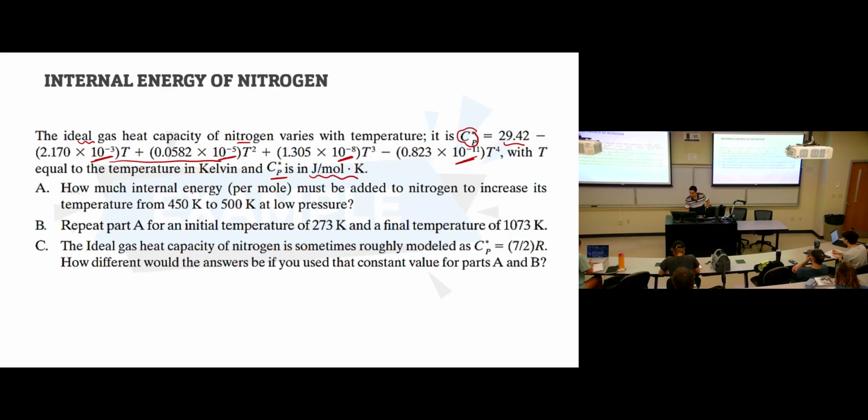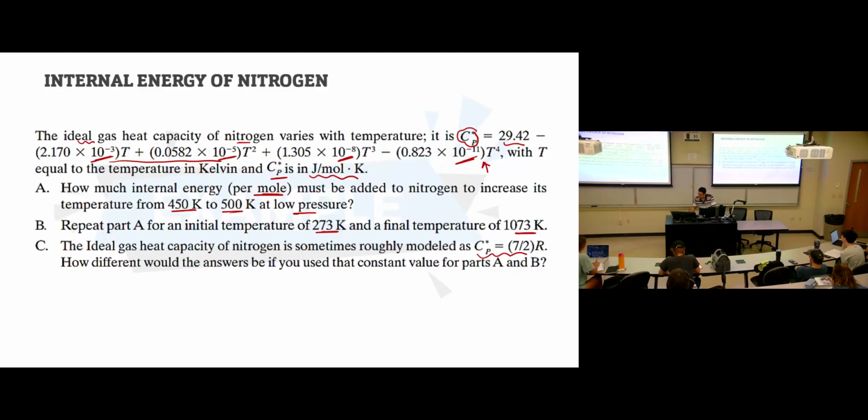Then it asks how much internal energy per mole, so it needs the molar internal energy. What molar internal energy must be added to nitrogen to increase its temperature from this value to this one at low pressure? Then repeat this part if the temperature changes from this value to this value. Then instead of using the given equation, assume that Cp is constant with this value, and repeat requirements A and B one more time.